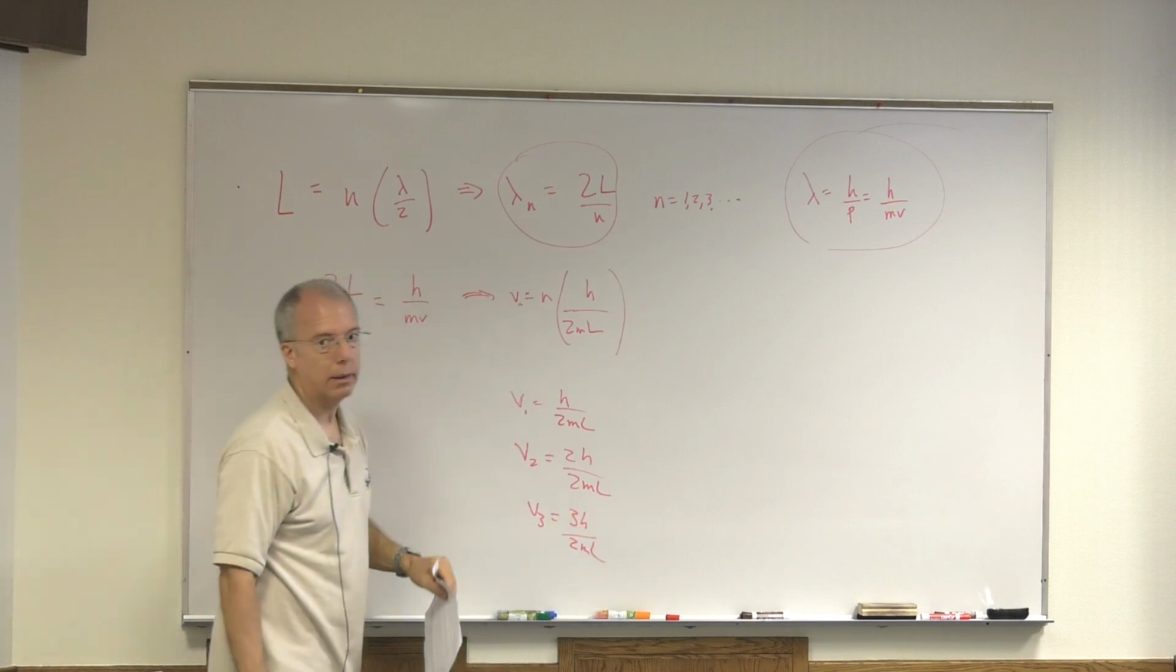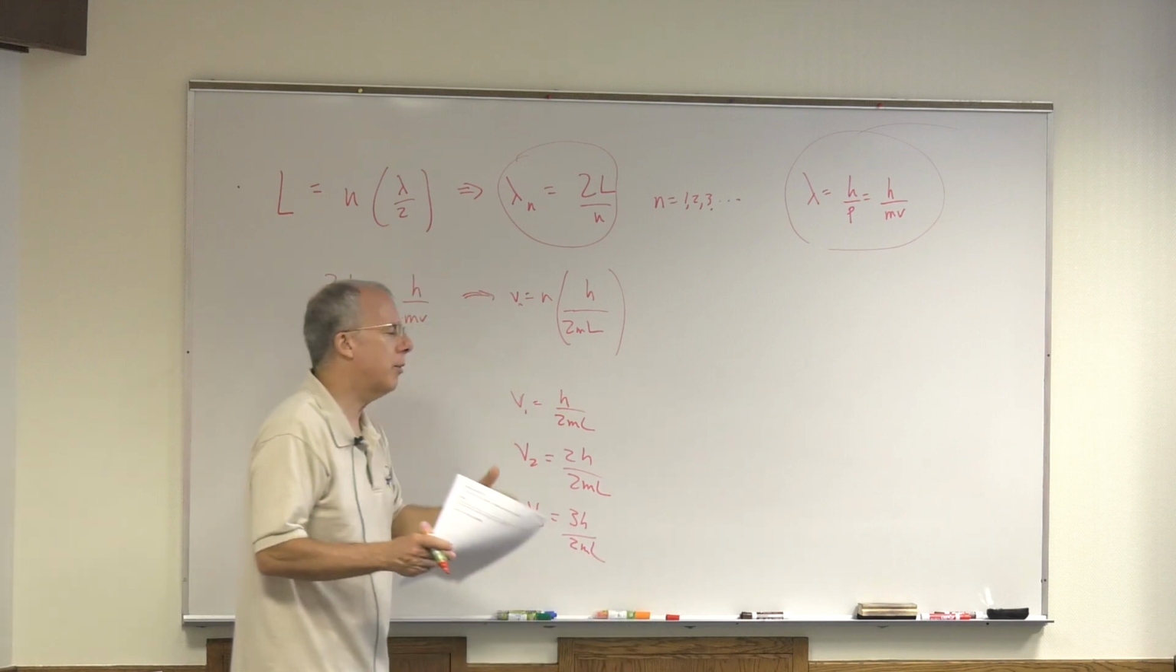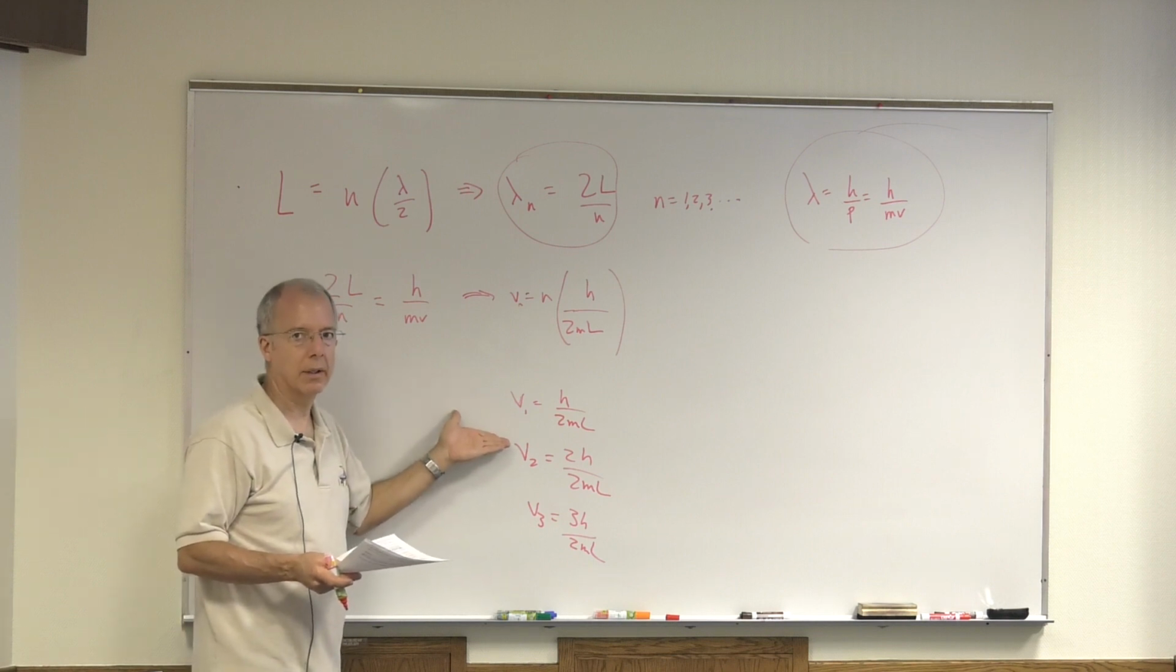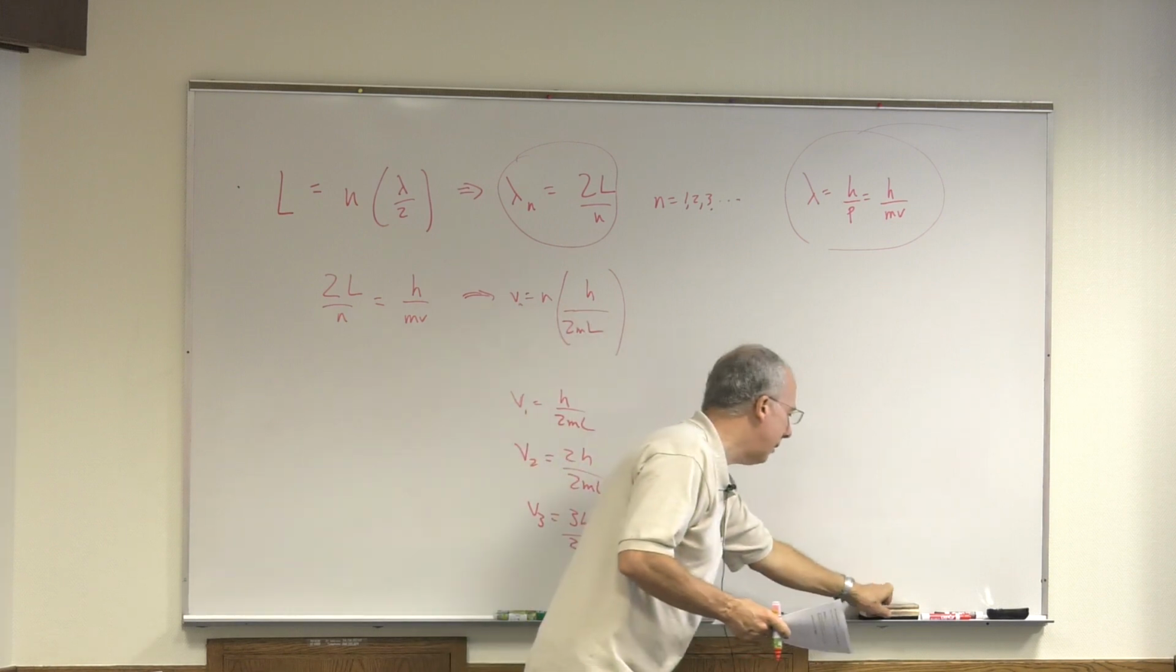So that's another thing about quantum physics, right? That's why the word quantum is there. We say that the velocity is quantized. There's only certain values that are possible. Well, let's keep going.